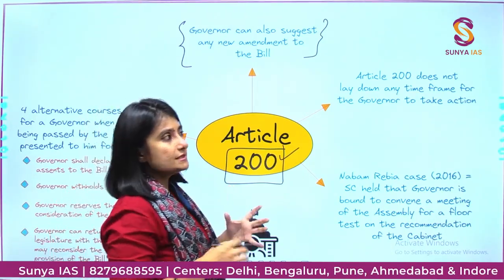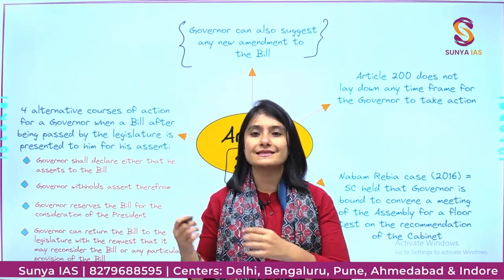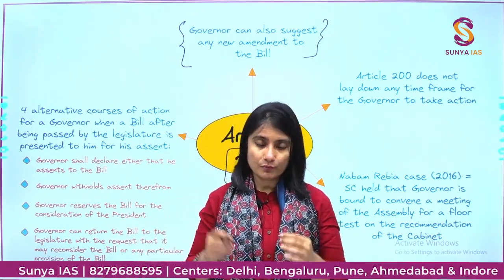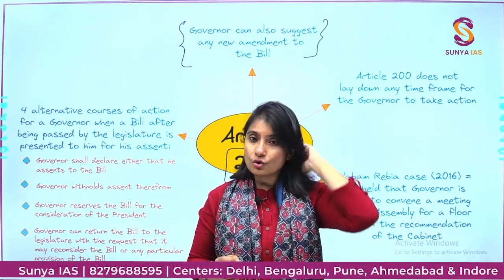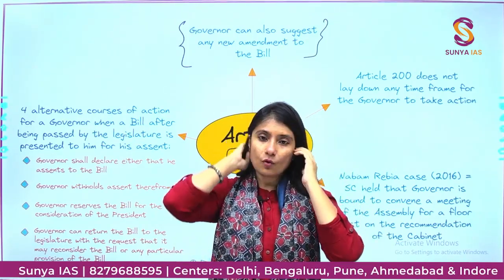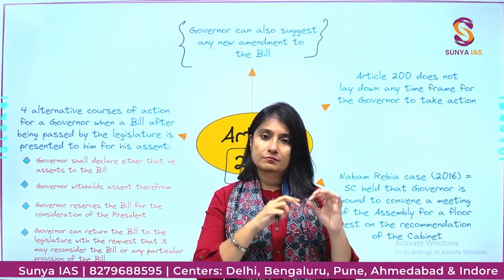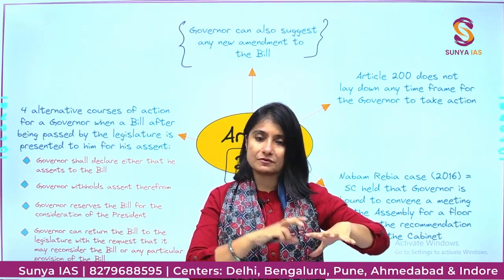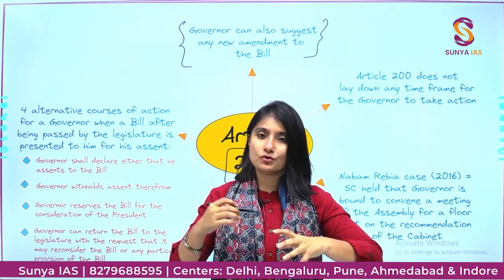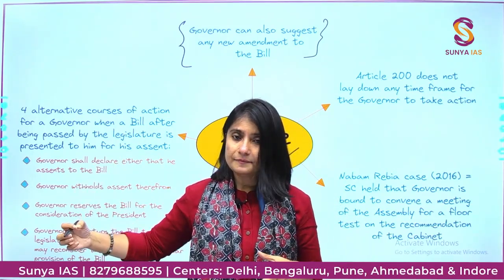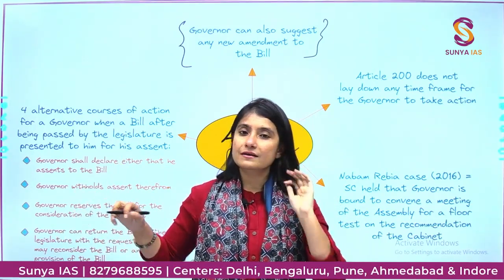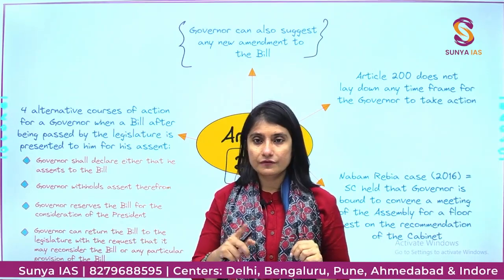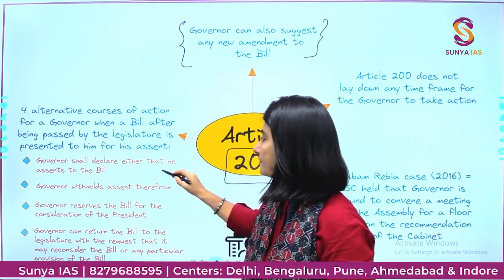Now, whenever, what is a bill, guys? It's a proposed legislation. So, whenever the state legislature passes a bill, it goes to the governor. The governor then can do four things with it. First, he can give assent.